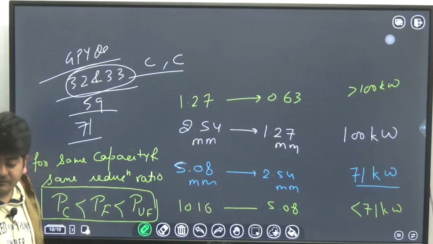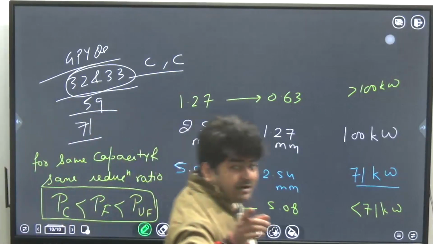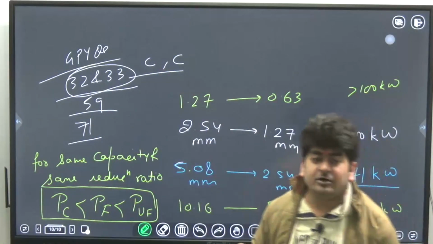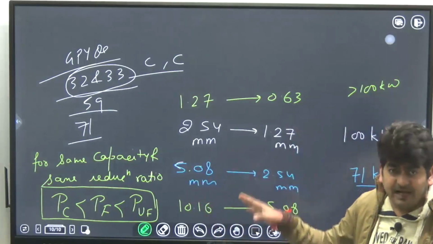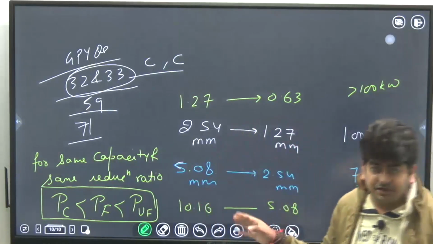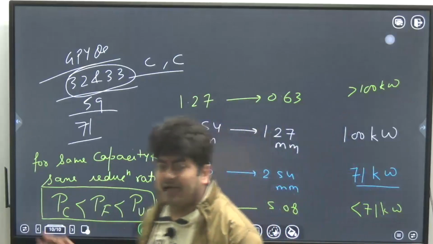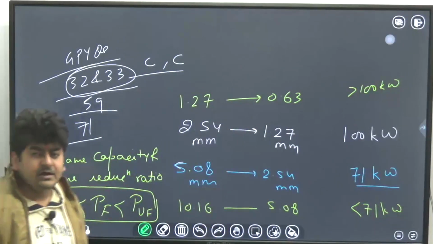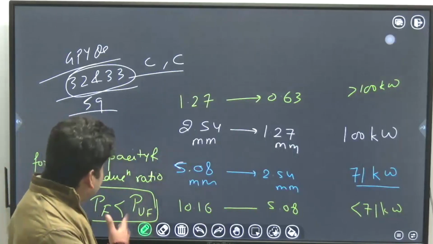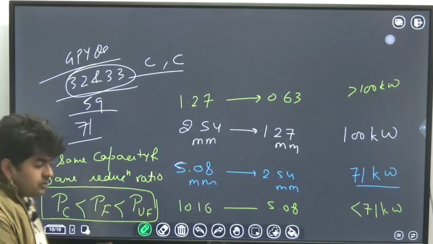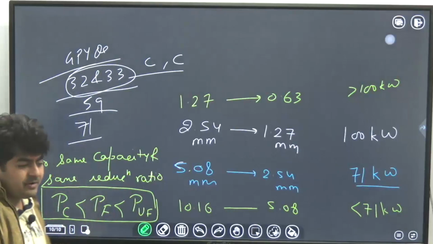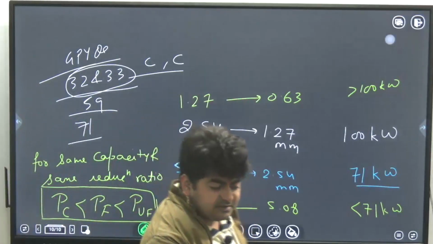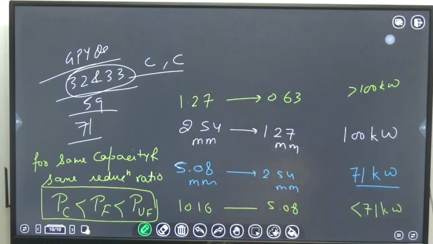Okay. So for the same capacity and same reduction ratio, the power required for crushing will be higher in tertiary crushers and ultra fine grinders as compared to all others, and lower for the coarse crushers. Okay, so this is the point which should be clear in your mind. So if this is clear, mention, otherwise no problem.